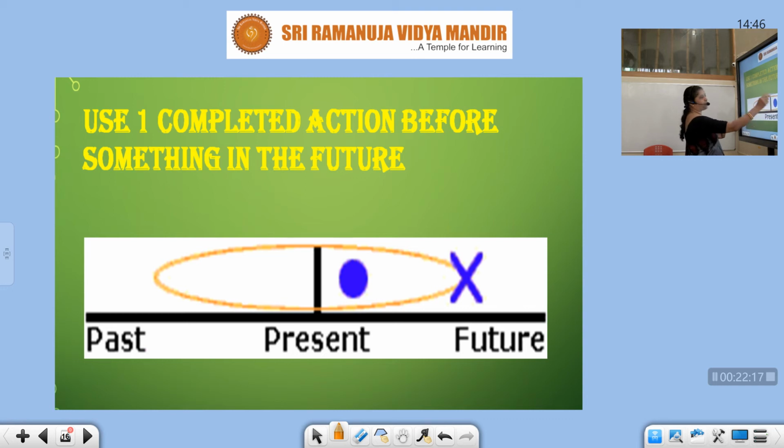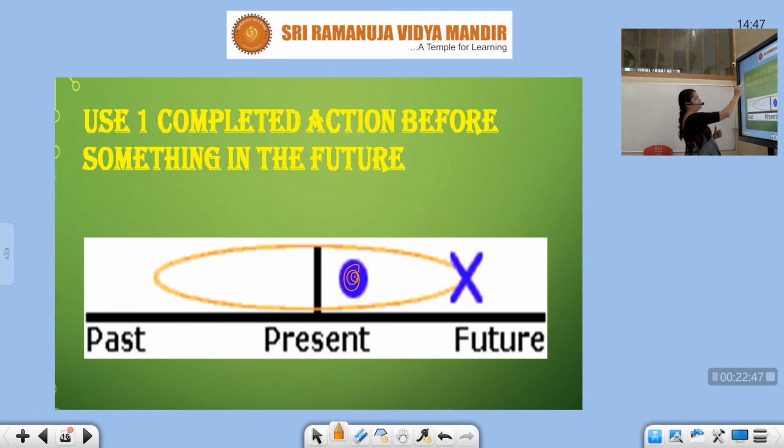From the present to the future, an action is going on. You are in 2020. In 2021, he will go to the US. So that action is going to go on, but there it is interrupted by another action. Can you see the action here? The action is going on here after the present, and it continues till another action which is going to stop it. There this action will become perfected.